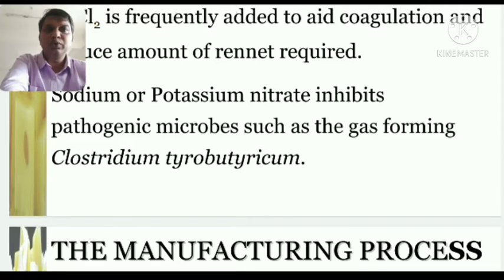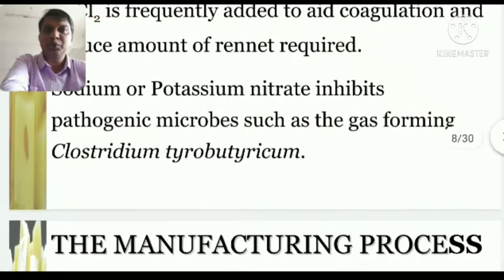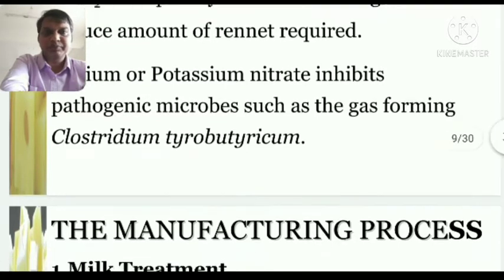So nowadays they generally use chemicals in place of microbes, cultures or pathogens, so that they can control the aging, flavor and maturity of the cheese with their help.